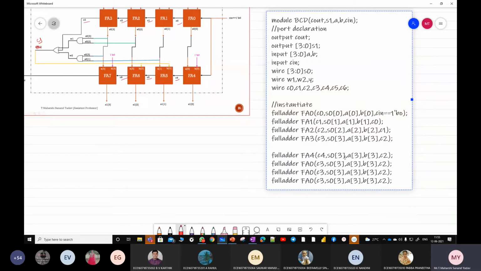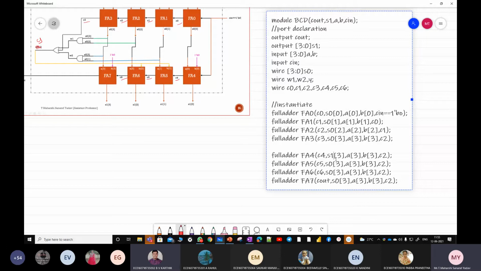So here this becomes C4. Here it will be C5, C6, and here it will be C out. First I'm changing the name FA4. This is FA5, FA6, this is FA7. Next, here it should be S1 or S0? It should be S1. So S1 of 0, here also S1 of 1, S1 of 2, S1 of 3.